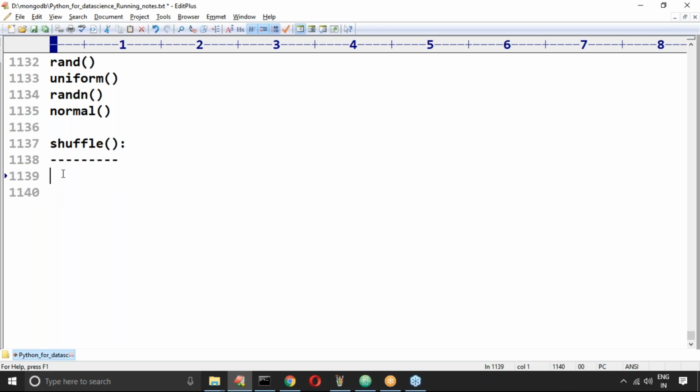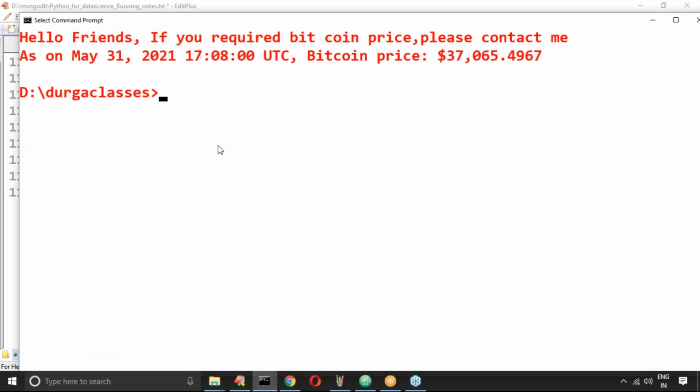Here, take very special care about the syntax. Shuffle of x. X means an ND array. It may be an array, list, or mutable sequence. Even a list you can pass, no problem at all. But of course we are talking with respect to ND array. You should be aware. Let me show this one first. Here, observe carefully.